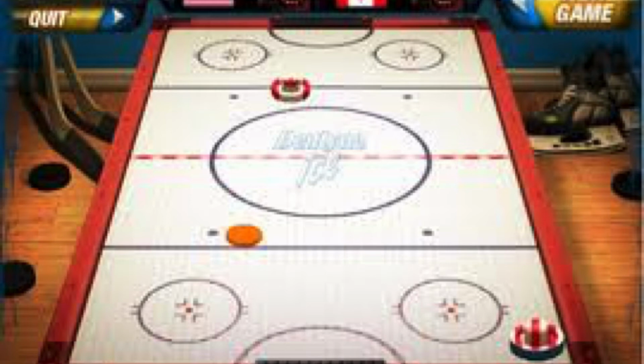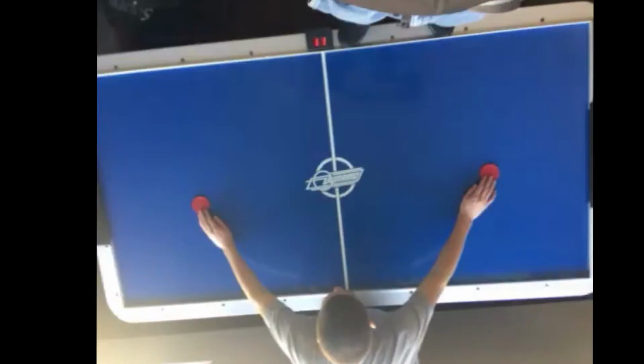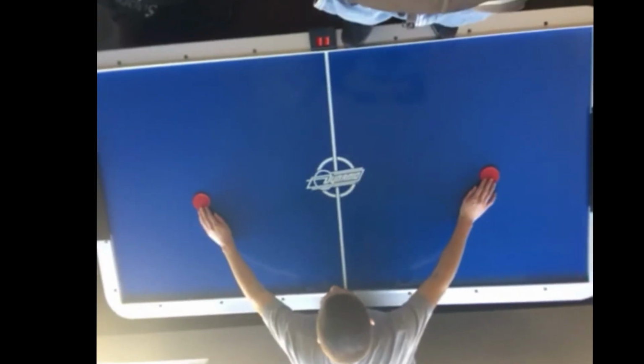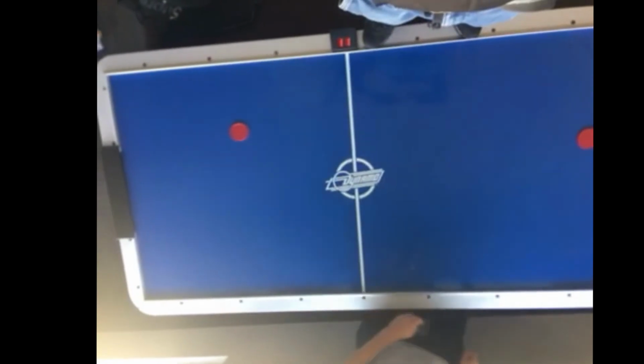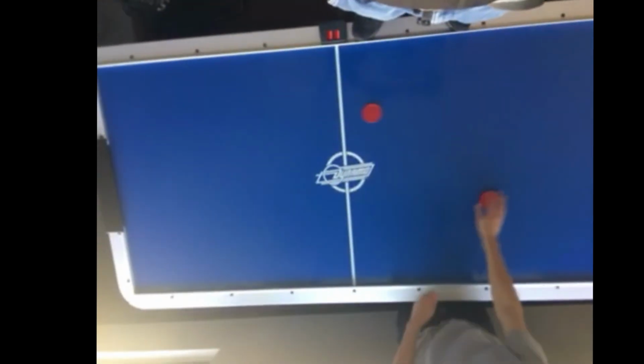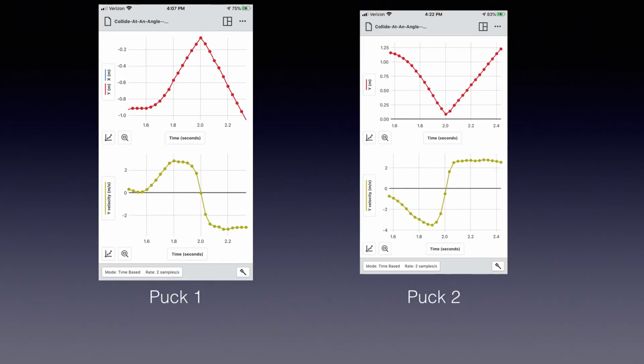Before making them collide, we obtained the weights of the two pucks. We then recorded the trials using the Vernier Video Physics app from an aerial view in order to get the velocity of both pucks. For the velocity versus time graph for puck 1, the velocity before the collision was 2.665 meters per second. For puck 2, before the collision, the velocity was negative 3.362 meters per second.